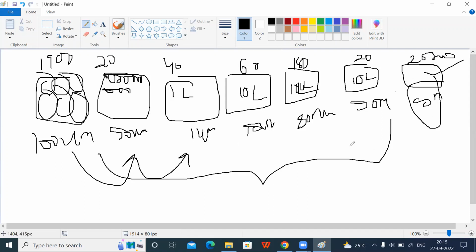This is nothing but Moore's law. What he predicted is exactly correct: every 2 years the number of transistors doubles and the size of the transistor halves. What is the advantage? If the number of transistors increases, the number of switching transitions will be more, which means speed is increasing. And area is also reducing, since the size of the transistor is half, so area automatically reduces. That is Moore's law.